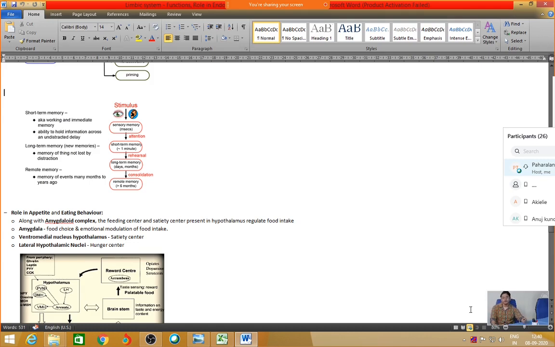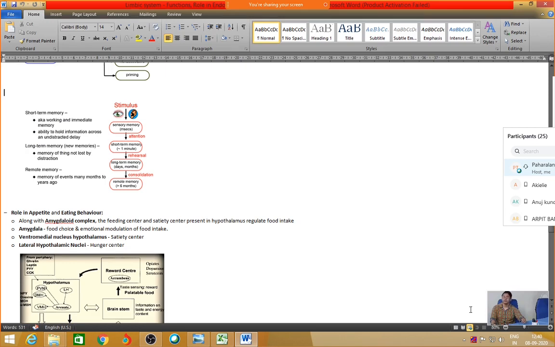What is the next function of the limbic system? The next function of the limbic system is regulation of appetite and eating behavior. We know that the amygdala gives emotional content to any particular thing. Suppose we are supposed to take some food, and the food has a pleasant or appealing smell. Then the amygdaloid complex will process that to be a positive, good thing. This will be positively reinforced.